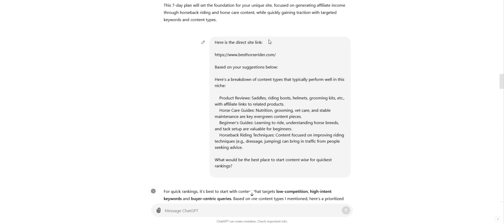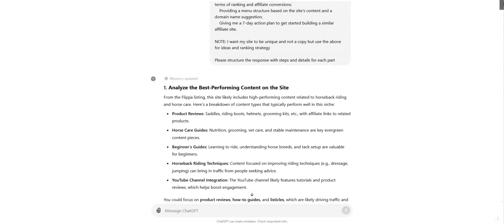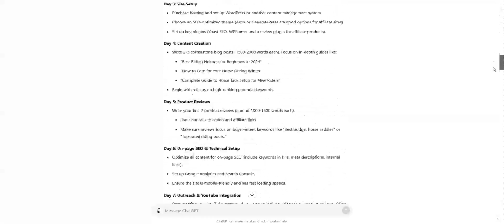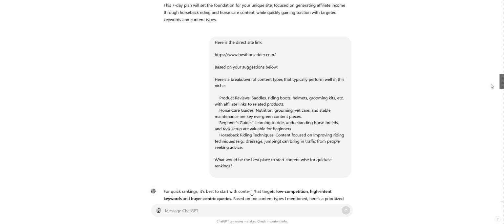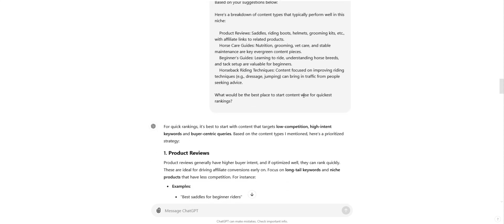Here's the direct site link. So what I'm doing now with this prompt is giving ChatGPT the direct site link. Based on your suggestion below, this was a suggestion right at the top here: analyze the best performing content on the site. So I've copied that suggestion and I've put it back to ChatGPT, and I've said, based on your suggestion below, here's a breakdown of the content. What would be the best place to start content wise for quickest rankings?